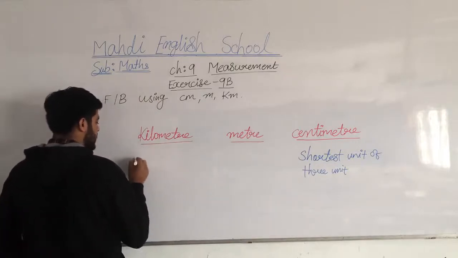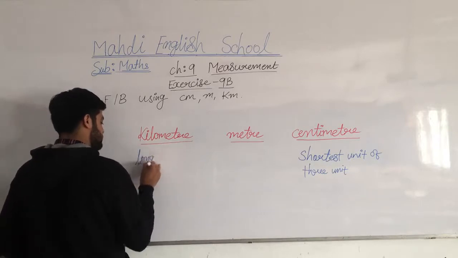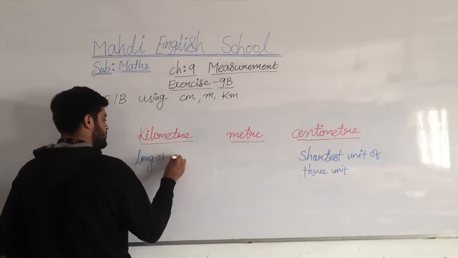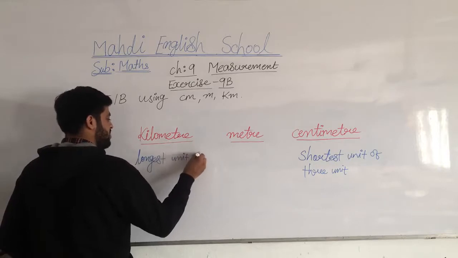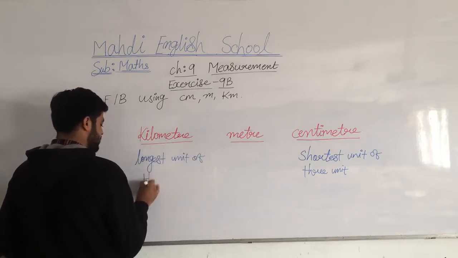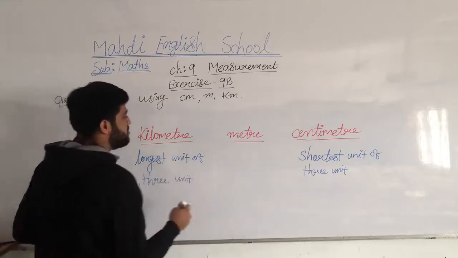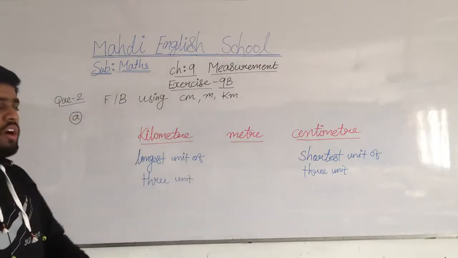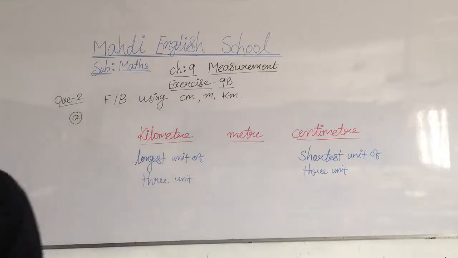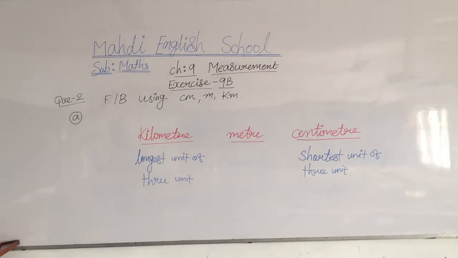And the kilometer is the longest unit of the 3 units. Note this down, my dear students, because it is important for us. Note down all these things in your book.